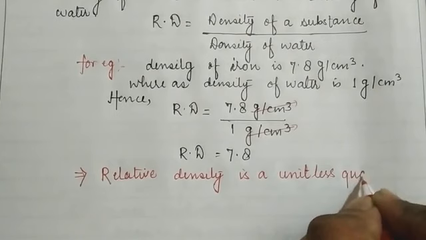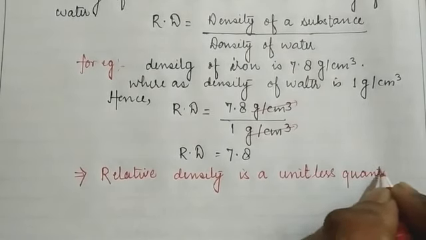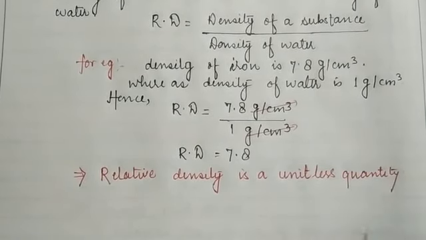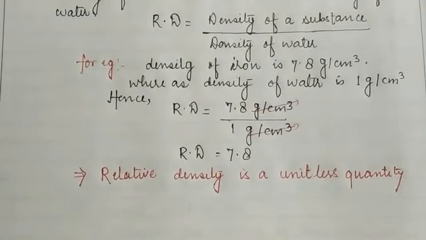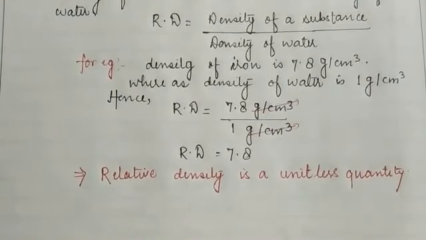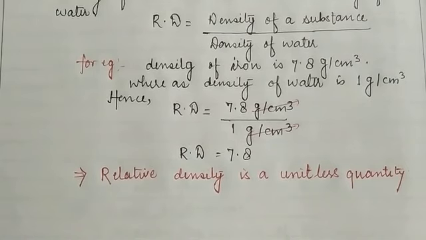It means that it does not have any unit. In this way we can easily calculate the relative density of a substance. We can also define the relative density of a substance as the ratio of the mass of any volume of the substance to the mass of an equal volume of water.